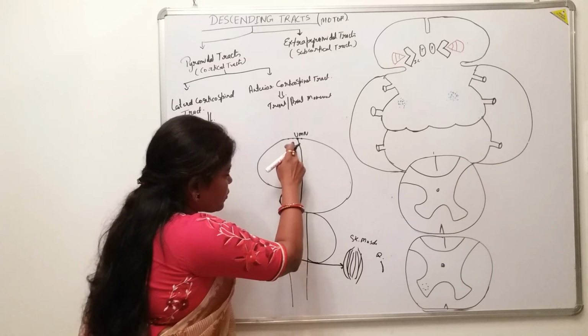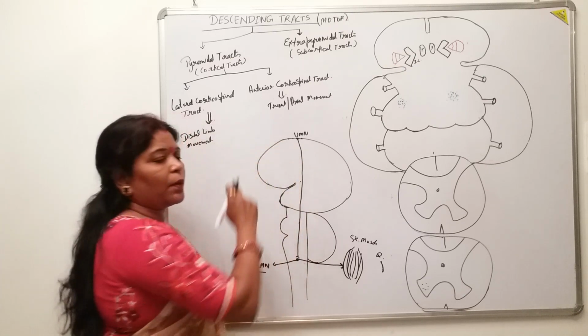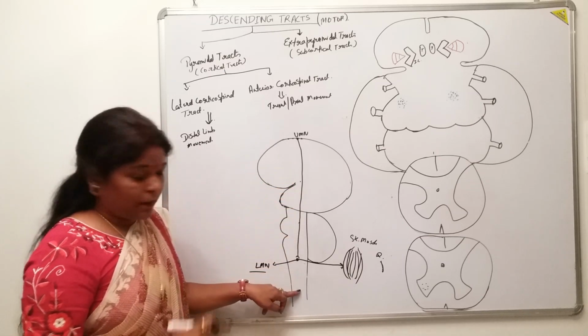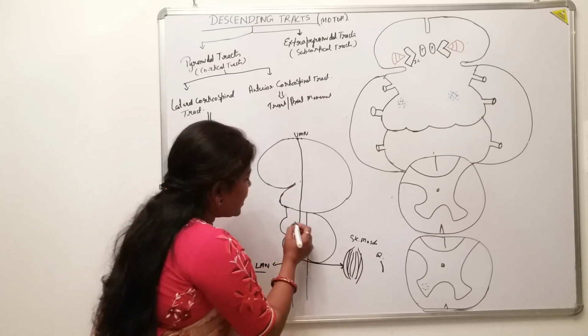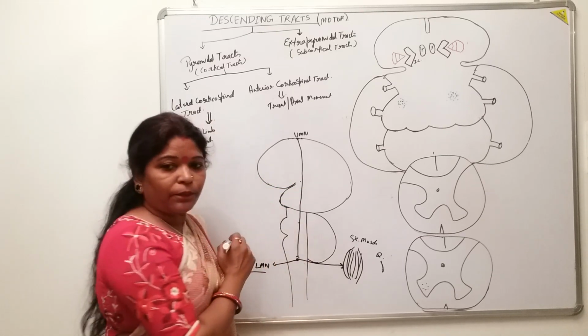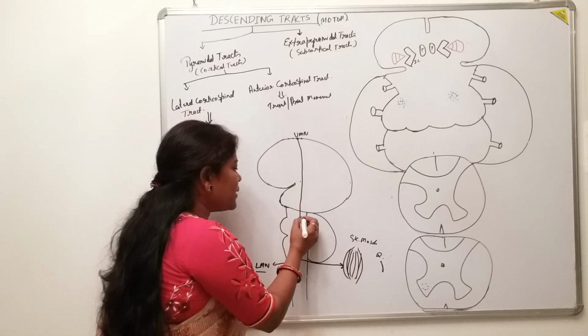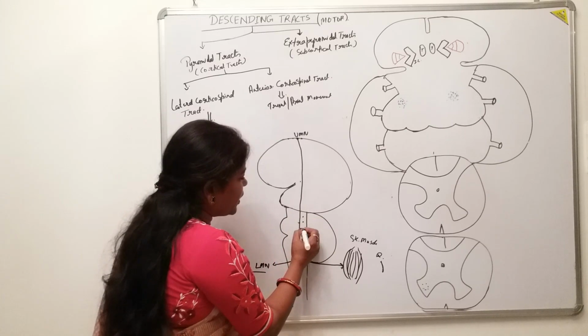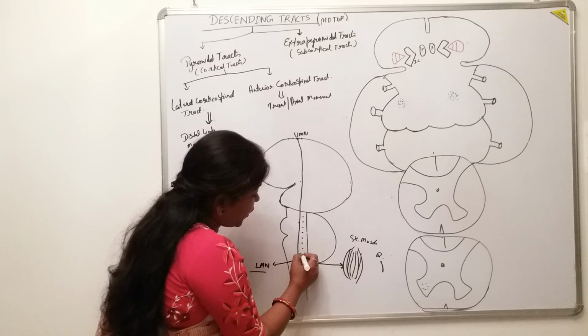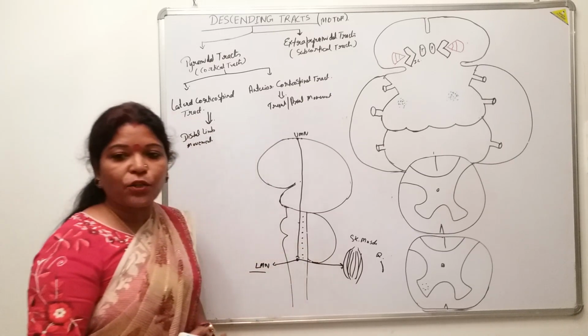During this descent, there are some other connections. The axons emerging from the upper motor neuron, when they come down towards the spinal cord, pass through one more structure, the brainstem. In the brainstem, there are certain motor cranial nerve nuclei.